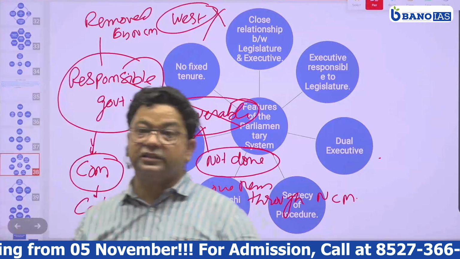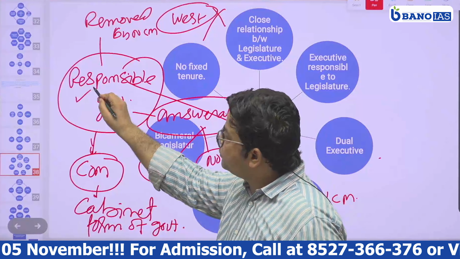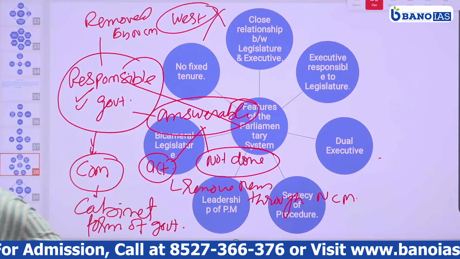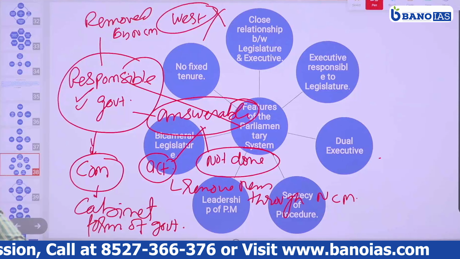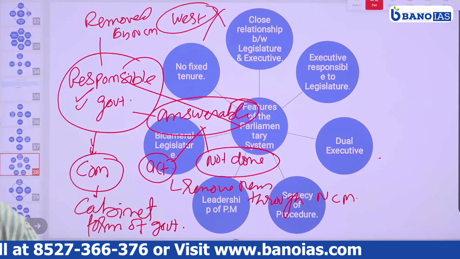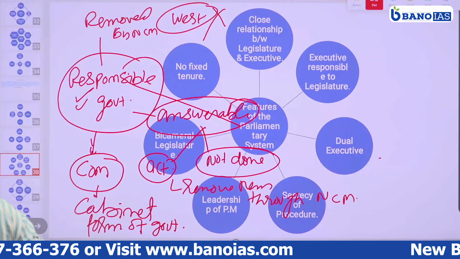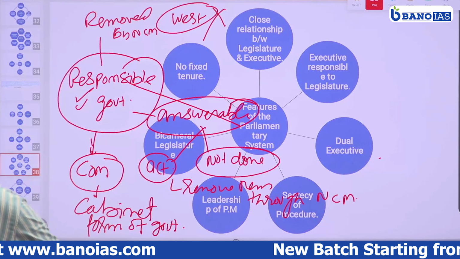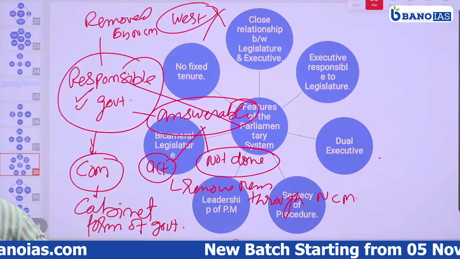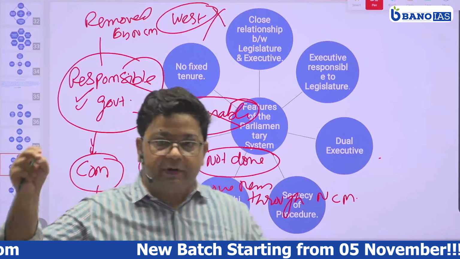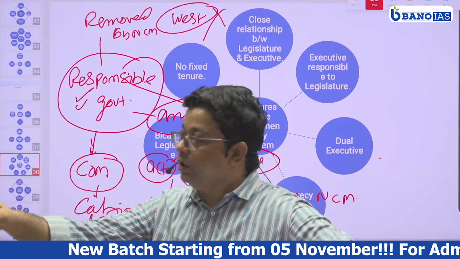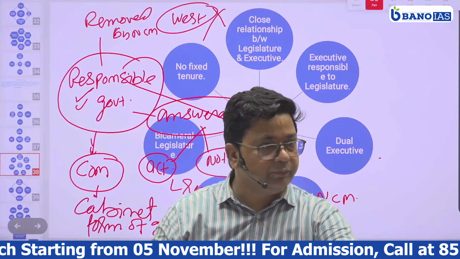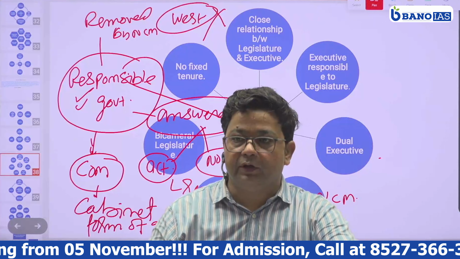The second reason why we have opted is that the executive can be held responsible to the legislature. So it means they can be removed from office any time. So they can be controlled by the people. When we say they are controlled by the legislature, we mean they are controlled by the people. The representatives of the people can move a no confidence motion against them and remove them. Am I getting my point?